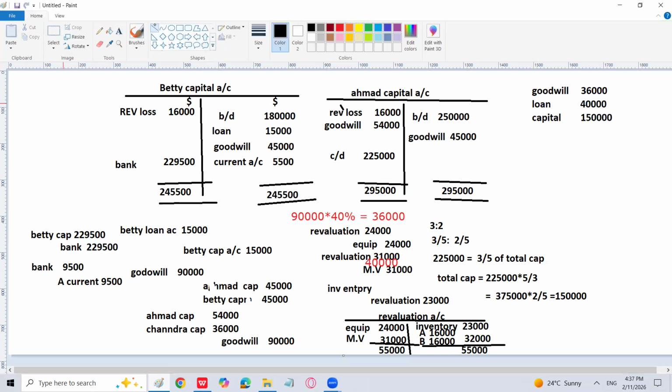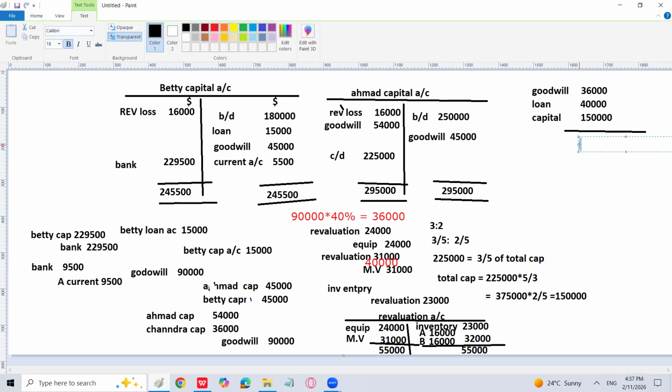Why, sir? Because it has clearly been stated that the capital should be in the profit sharing ratio. So Ahmed's capital at the end is 2,25,000, which is equal to 3/5 of the total capital. The total capital is 3,75,000, and 2/5 of that should be the capital of Chandra.